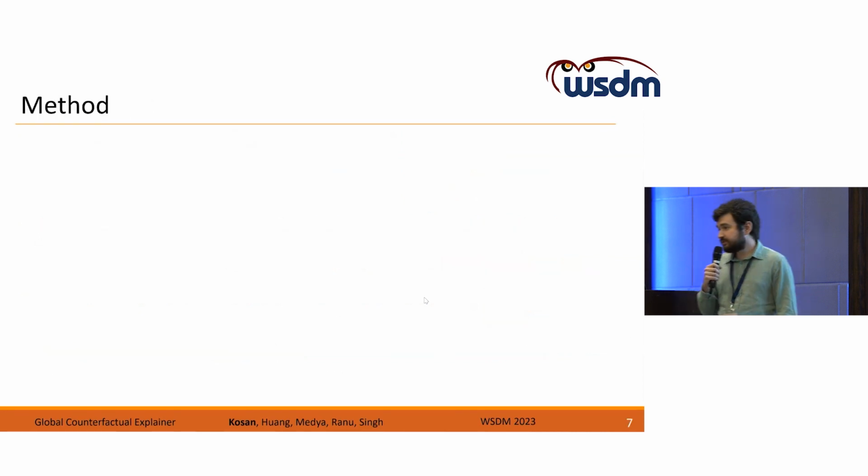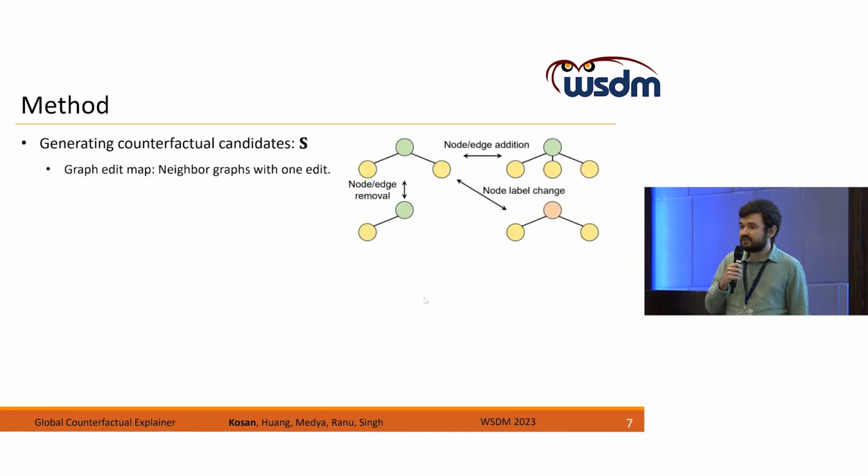Now I will introduce our heuristic method to solve this problem. To generate the counterfactual summary set C, first we need to search for counterfactual candidates S. To efficiently organize the search space, we leverage the graph edit map, which is represented as neighbor graphs with one edit. For example, the edits can include node or edge removal, node or edge addition, or node label change. In this way, we will have the most similar graphs as counterfactuals to undesired graphs.